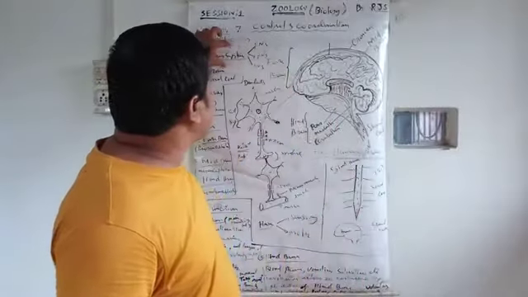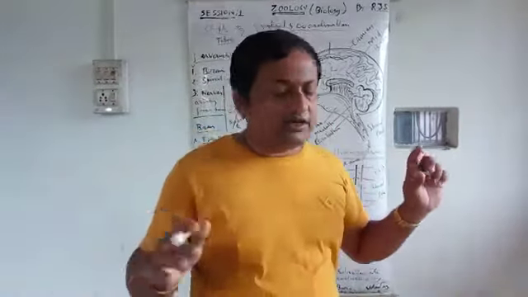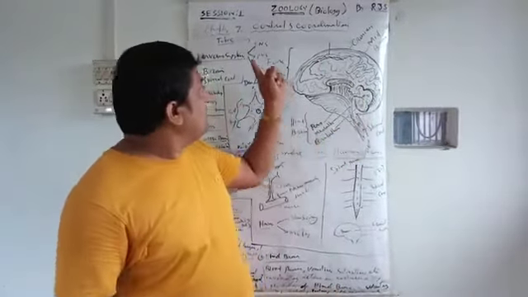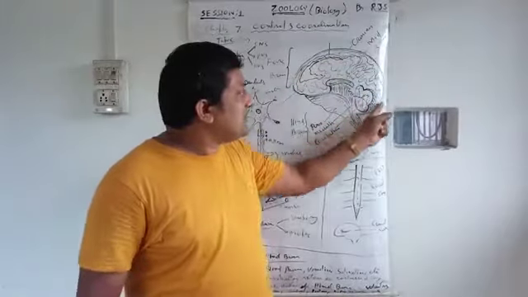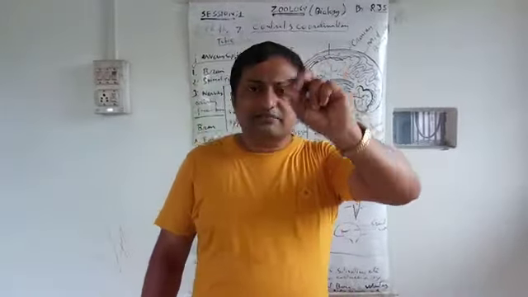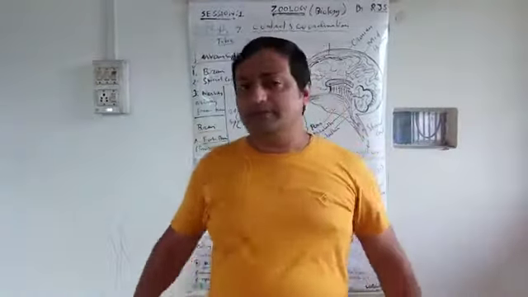So we have three types of nervous system. We should know it. It is not present in the book also, but you should know it. What are they? The central nervous system, brain and spinal cord. The peripheral nervous system, cranial nerves and spinal nerves. And the autonomic nervous system, that is sympathetic and parasympathetic nerves, which are autonomic and do not depend on our will.